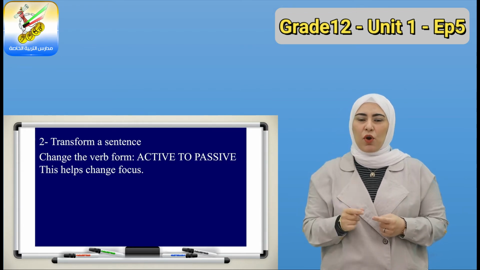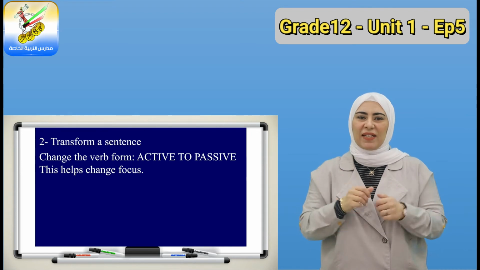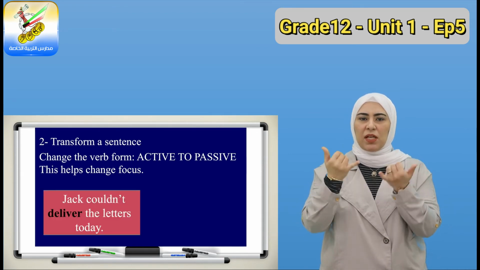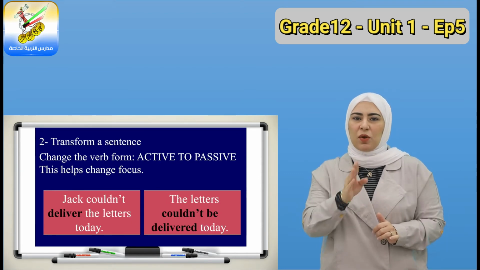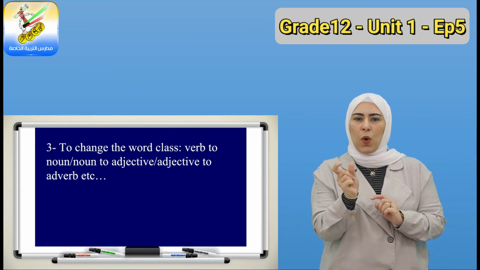For example, if I have an active sentence, I can change the verb form into passive. Jack couldn't deliver the letters today. The focus of the sentence, the letters couldn't be delivered today. I can change the word class, for example, a verb into a noun.